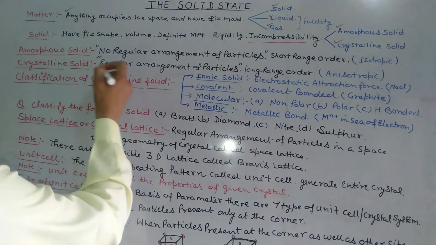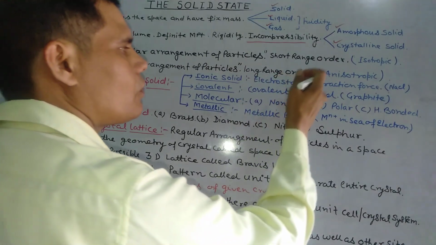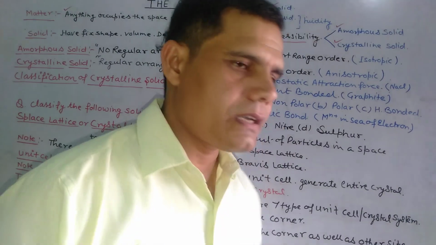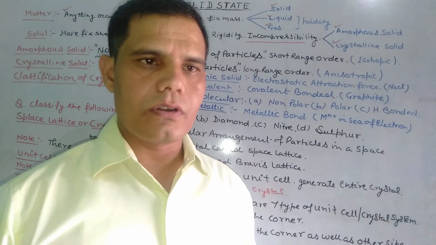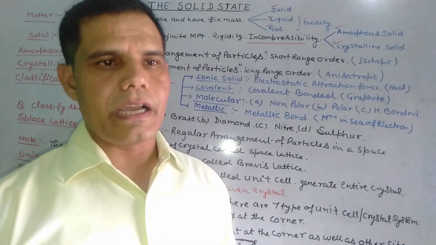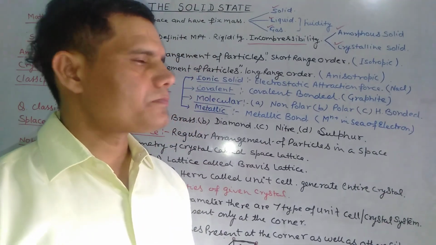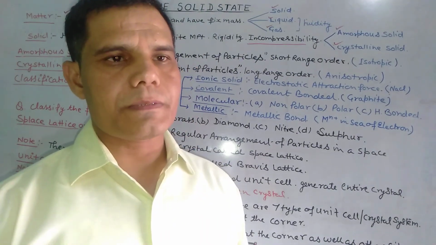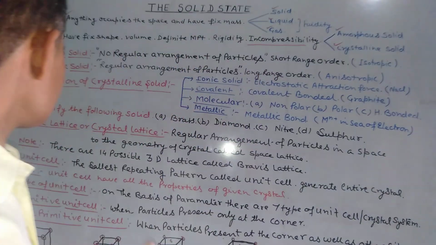In a crystalline solid, there is a regular arrangement of particles with long range order, and it shows anisotropic nature. Crystalline solids have a sharp melting point, long range order, and a definite heat of fusion. When cut with a knife, they show a sharp edge. The values of electrical conductivity, refractive index and thermal expansion are different in different directions.